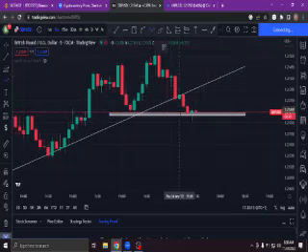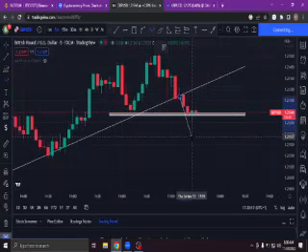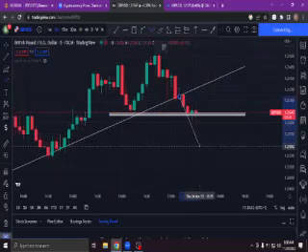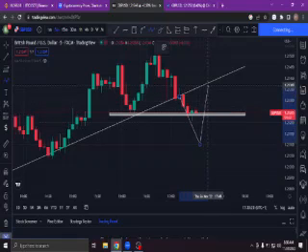So in essence, if this level is broken, maybe it gets down to this point. When it gets down to this point, it may get down to a psychological level, and I think this is a psychological level. Then we have a retest up to this point, and this is what we call the change of character level. When we have a retest on this point, then we get in and it goes down. If we don't have a retest, then it gets up to this point and retests the trend line. This is for GBP USD only, remember we are GBP USD cheat coders, so we actually trade GBP USD.